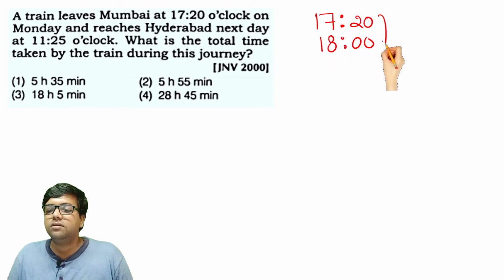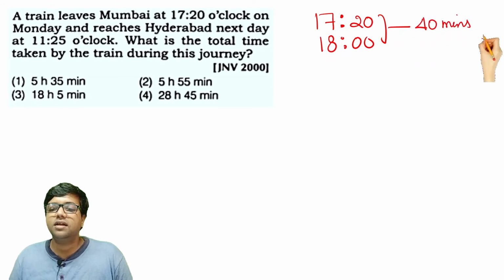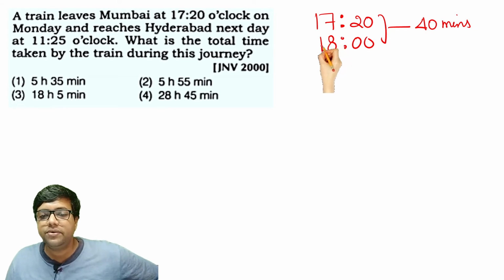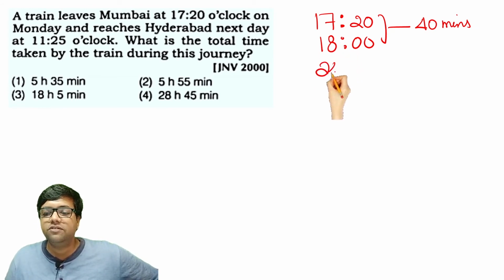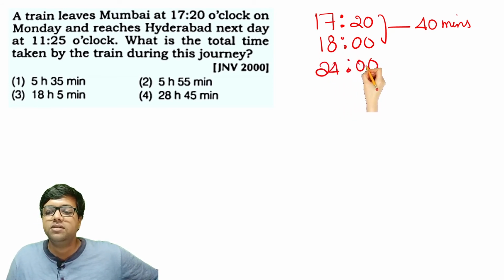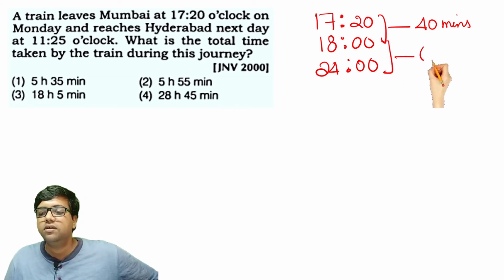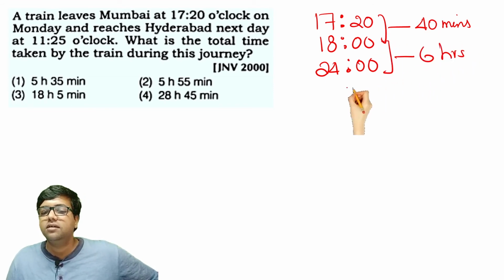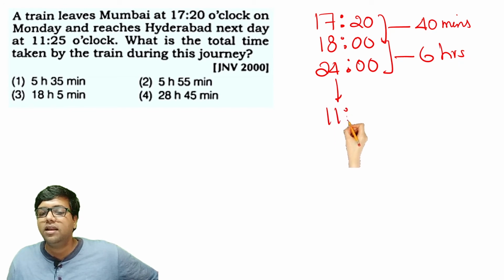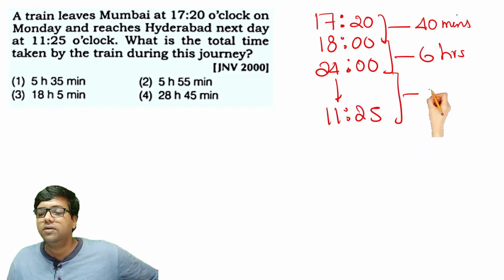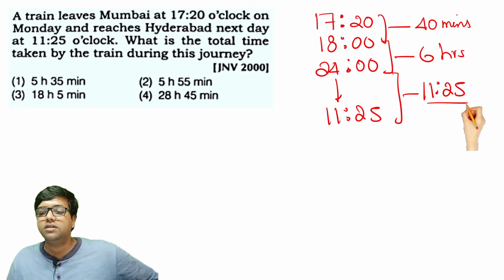So 40 minutes are added here. From 18 to 24, which means 12 o'clock, 6 hours are added. From 24 to 11:25 o'clock, you will add 11 hours and 25 minutes.